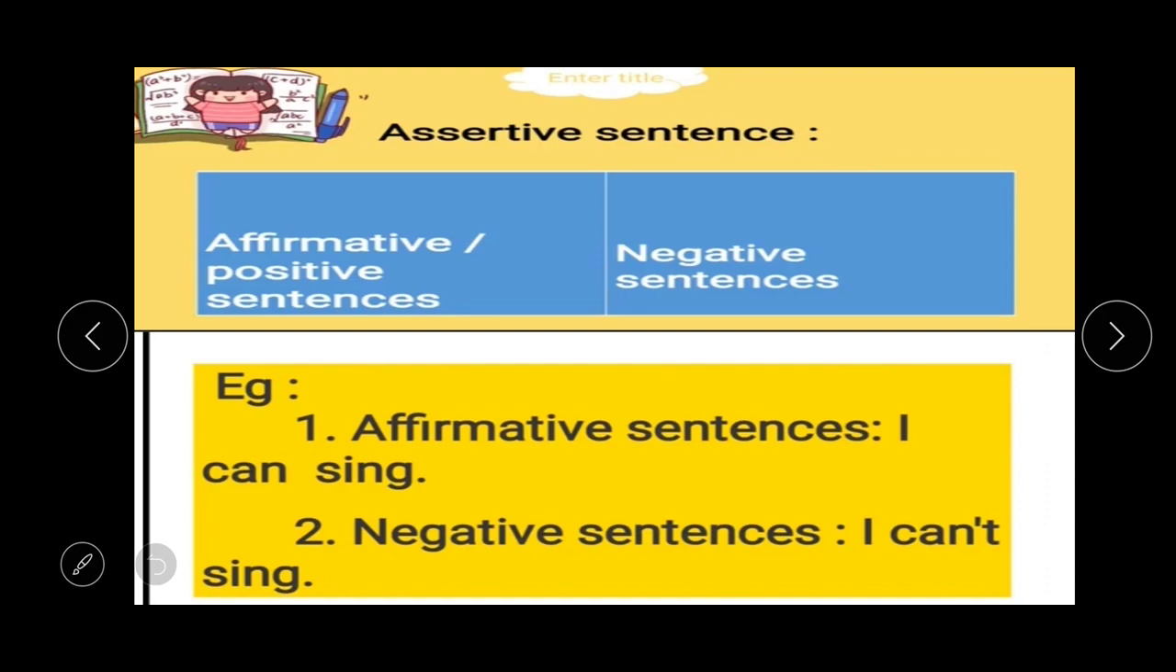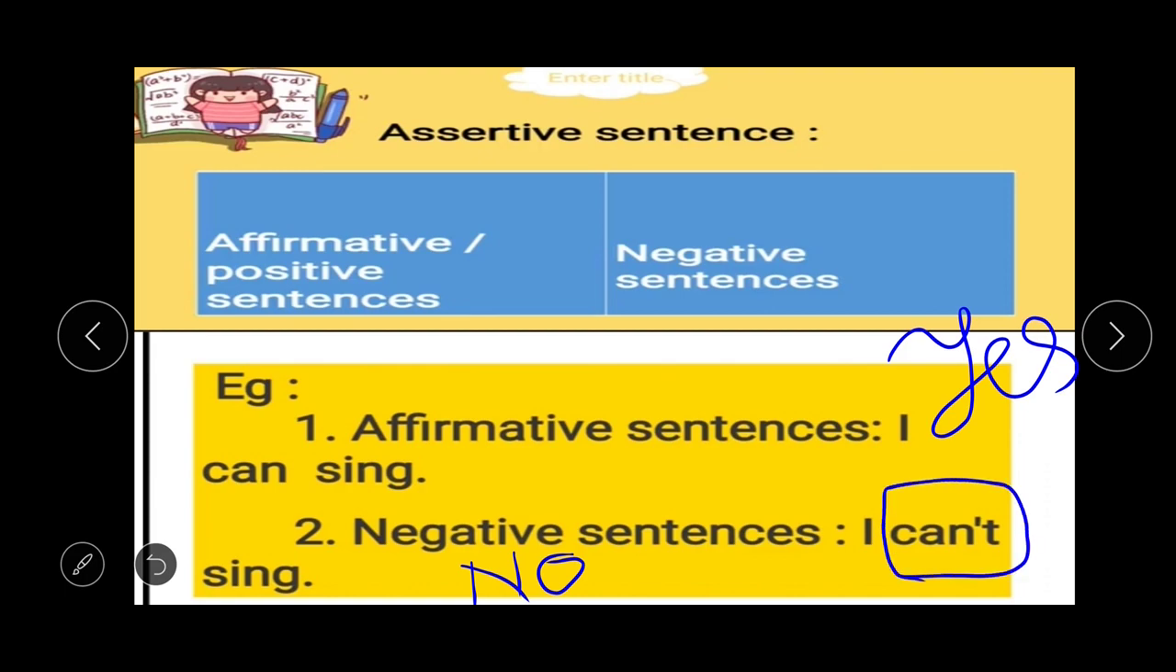Then students, we can divide the assertive sentence into two categories. They are affirmative or positive, and negative sentences. The example of an affirmative sentence will be I can sing, and the example of a negative sentence will be I can't sing. So it means, students, an affirmative sentence always signifies a sentence which refers to the answer yes, but a negative sentence means a no. And here you can see we have put not with the main verb.